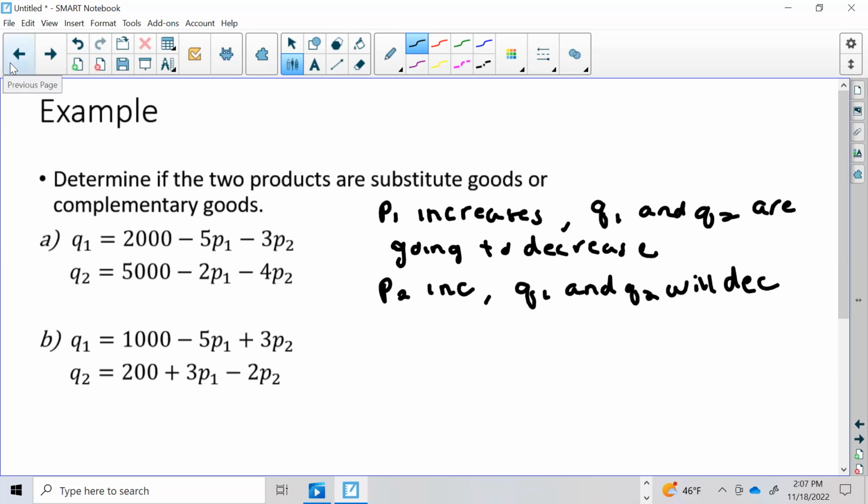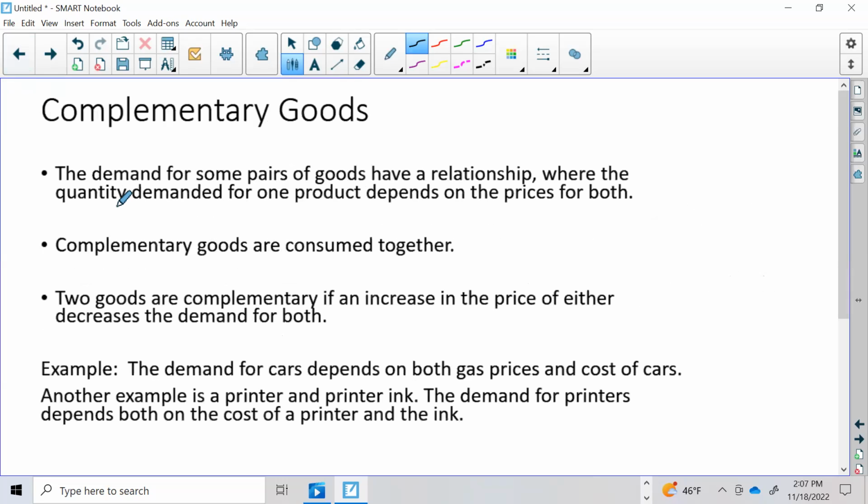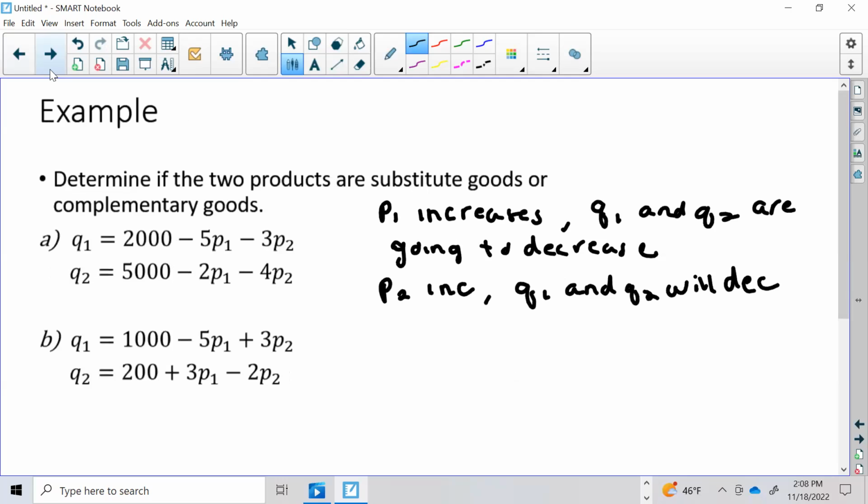And so again, when we look at our two types, that is an example of complementary, because two goods are complementary if an increase in the price of either decreases the demand for both. The increase of P1 is going to decrease the demand for both, and the increase of P2 is going to decrease the demand for both. So these are complementary.